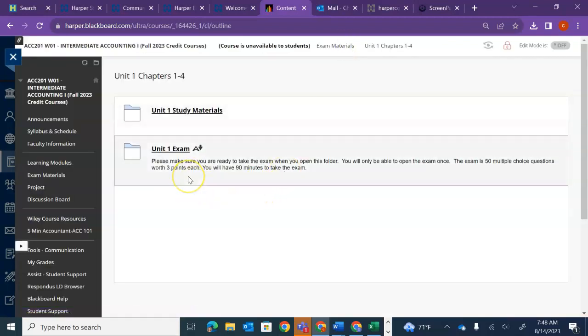For the exams, you have 90 minutes to take, so I recommend you take some notes and actually study, even though it's open book, open note, because in 90 minutes you will not have enough time to Google everything on this exam. It's 50 questions, all multiple choice.